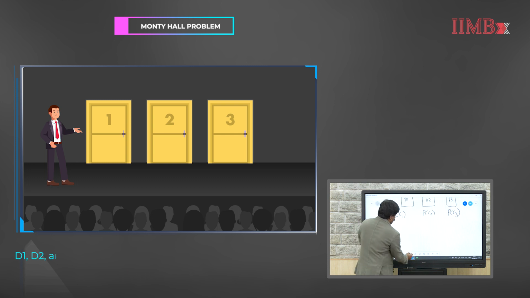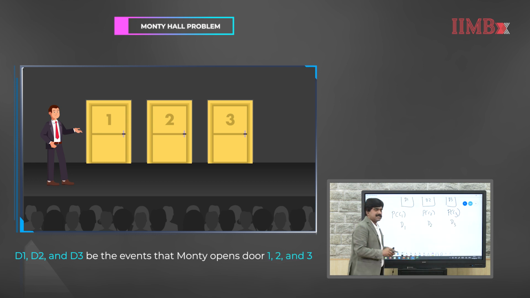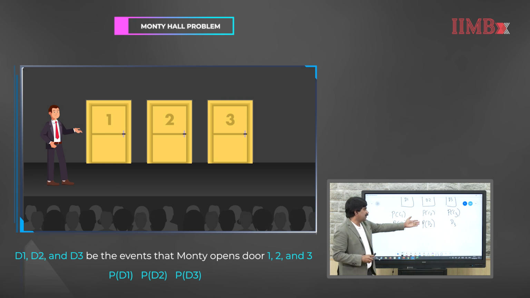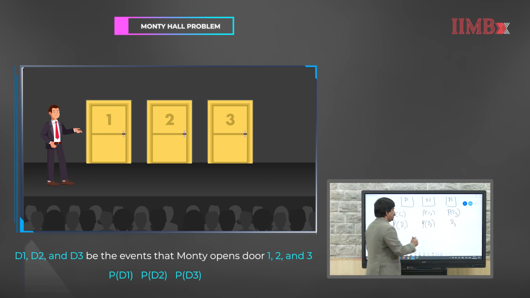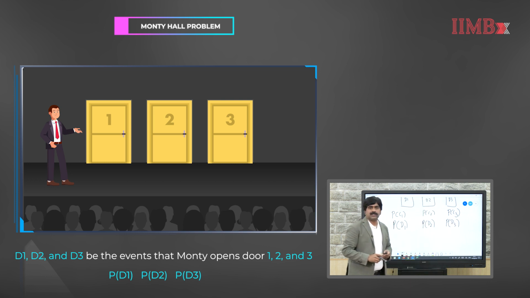So, here I am going to say D1, D2, D3. These are the events for Monty opening doors 1, 2 and 3. So, my probability of D1 is the probability that Monty will open door 1, and probability of D2 is similarly the probability that Monty will open door 2, and P of D3 is the probability of Monty opening door 3.